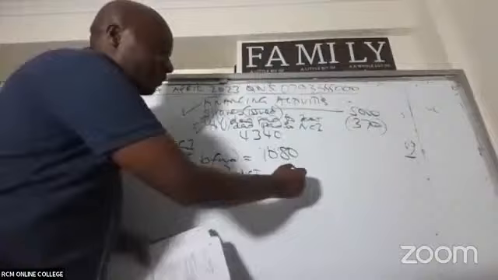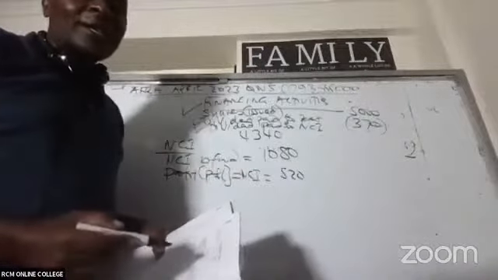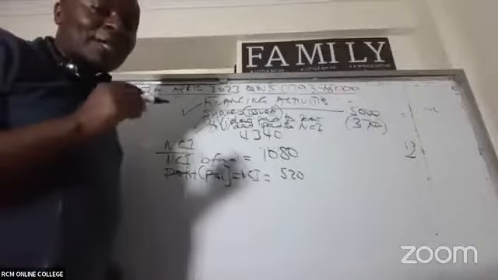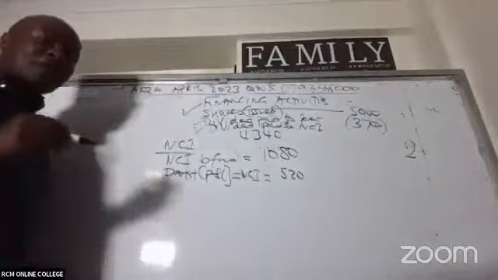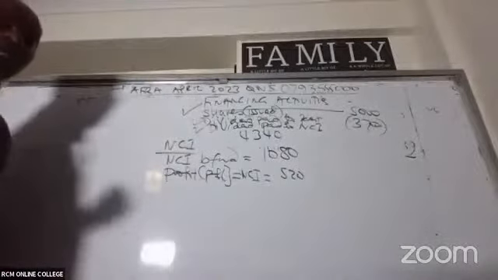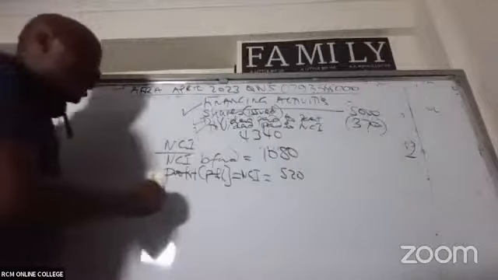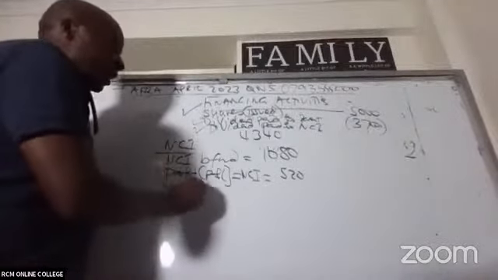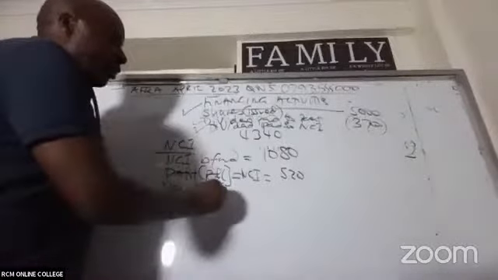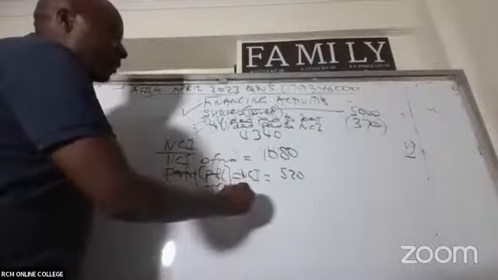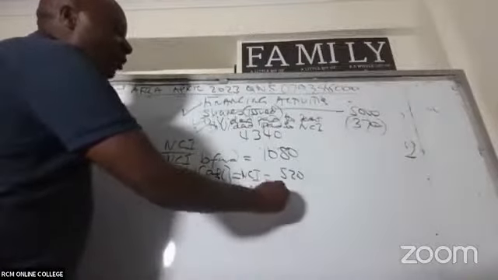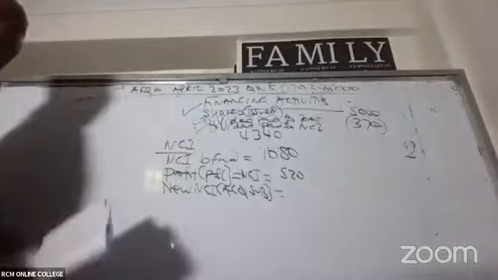520. Is that okay? 520. But now remember, this one you have to be very careful because we brought in a subsidiary. We brought in a new NCI. There is a new NCI because of the acquired subsidiary. Are you able to remember the new NCI?